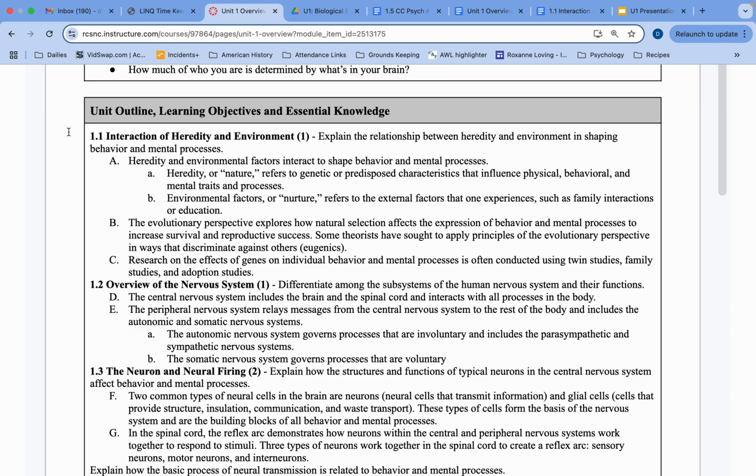Unit 1.1, there's a total of 6 sections in this unit. This one here is interaction of heredity and environment. We're planning to spend 1 day on this. Again, the key here is to explain the relationship between heredity and environment in shaping behavior and mental processes. And here's some more detailed information we'll see on that.